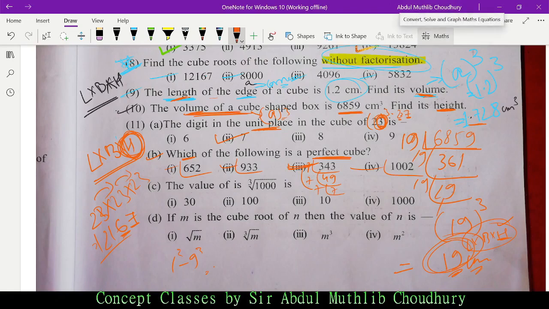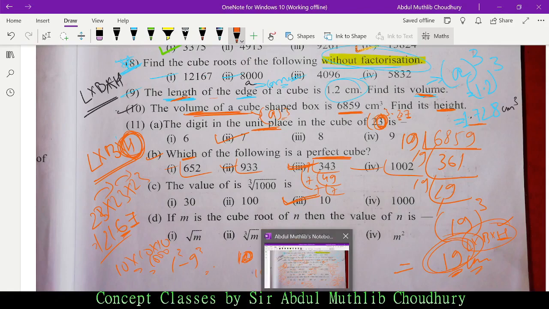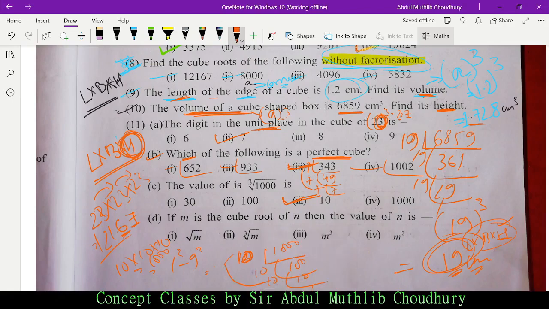All right, now the value of cube root of 1000 is how much? It is 10, isn't it? 10 into 10 into 10 is how much? 1000. Or in case you have a doubt, how do you find it out? By prime factorization. 10 into 100 is how much? 1000. 10 into 10 is how much? 100. 10 into 1 is 10. So in triplets we have 10. The option is 10. Always opt for prime factorization unless otherwise mentioned.